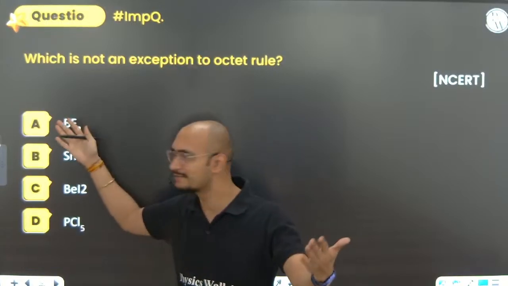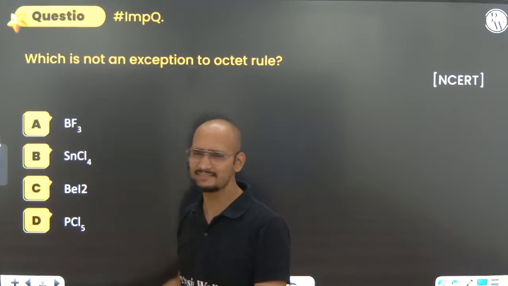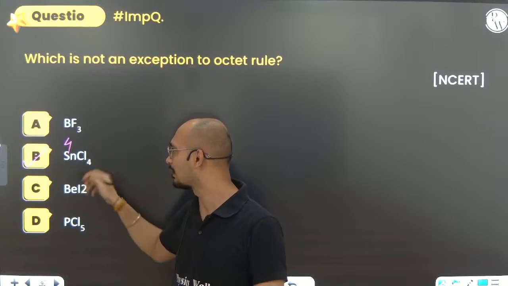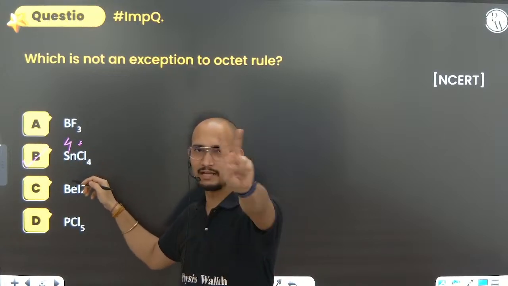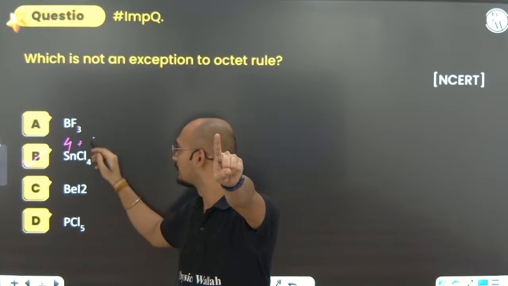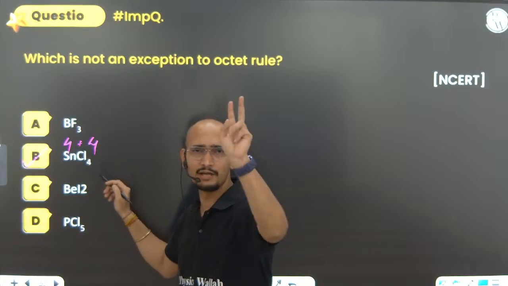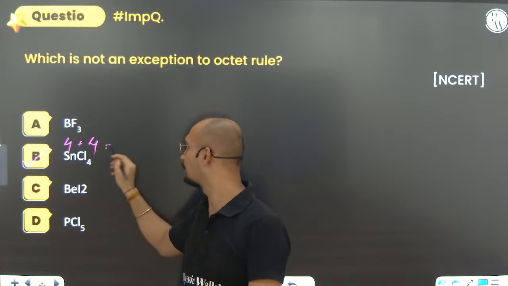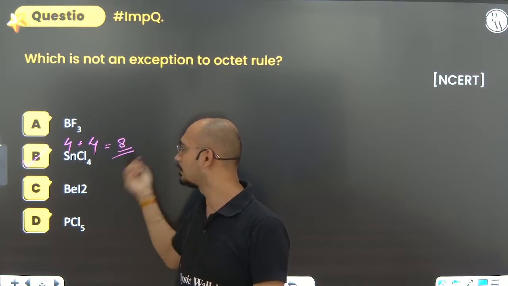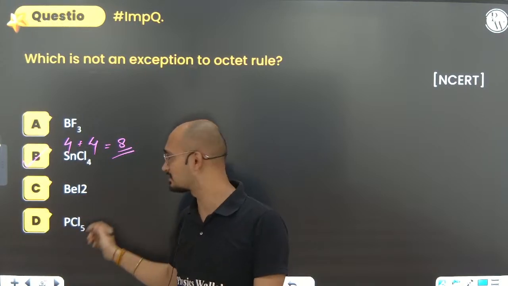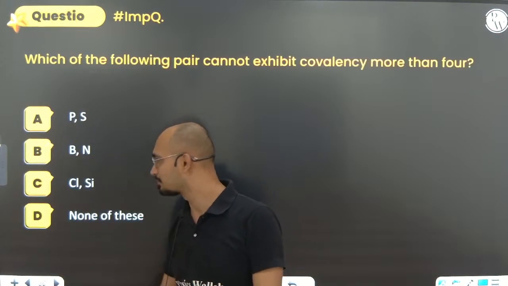Which is not an exception to the octet rule? I hope you can all see that very fast. BF3, it is an exception. SnCl4, yes, it is not. Why? Because Sn has 4 electrons. How many extra is it getting? From every chlorine it is taking 1, 1, 1. So how many chlorines are there? 4. So how many electrons are there going to be? 8. Perfect. BeI2, no. PCl5, no, extended. So option B, easy.